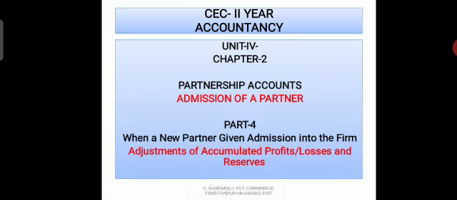So far we learned two important adjustments. One is calculation of the new profit sharing ratio. Second, revaluation of assets and liabilities and preparation of the revaluation account. And the third adjustment is the distribution of accumulated profits or losses and reserves, when a new partner takes admission into the partnership firm.